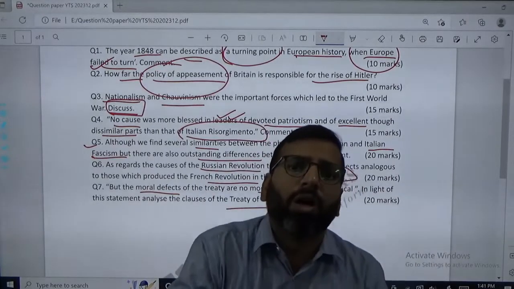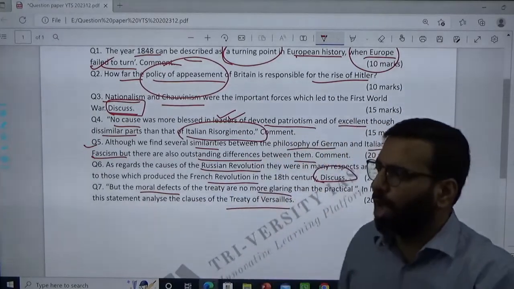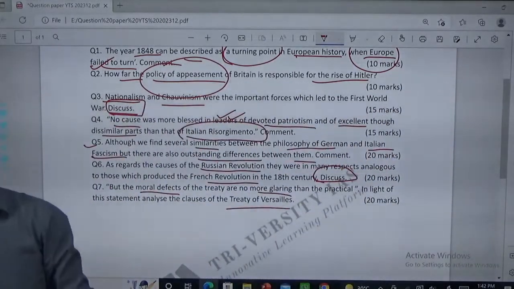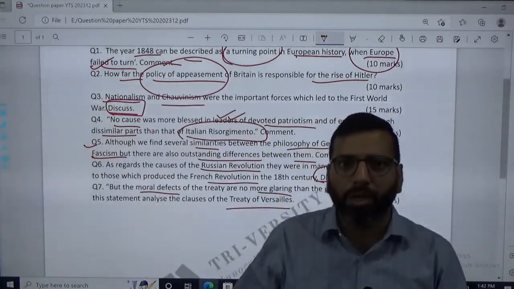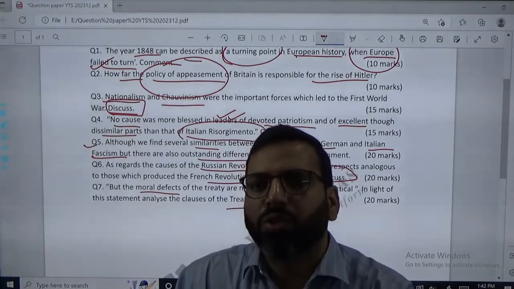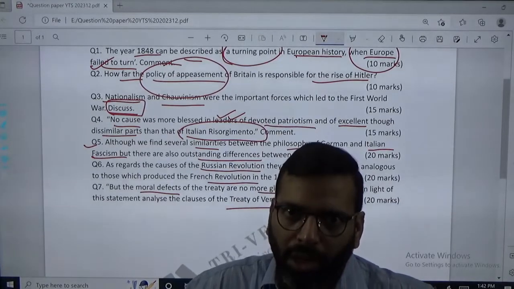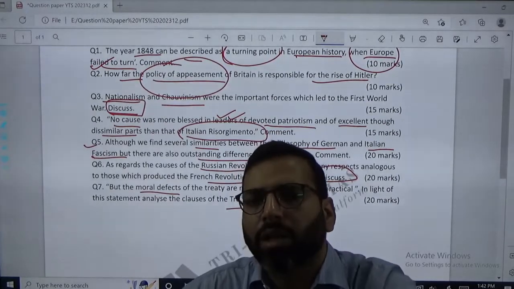Then it's a kind of immorality which you will highlight. Then coming to the practical aspect. Practical is that you are imposing a heavy war indemnity, but at the same time you are snatching the resourceful regions from Germany. Silesia was given to Poland, and the Saar region was under the control of France.